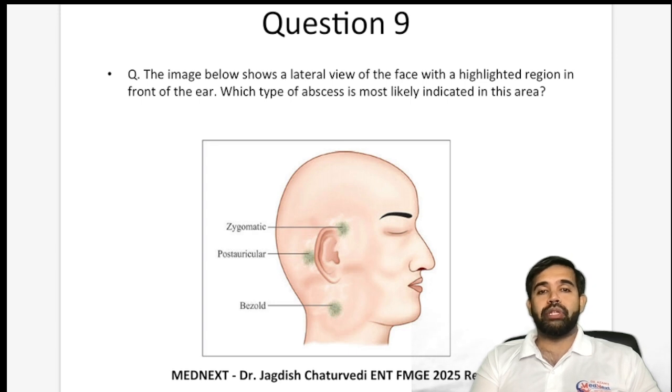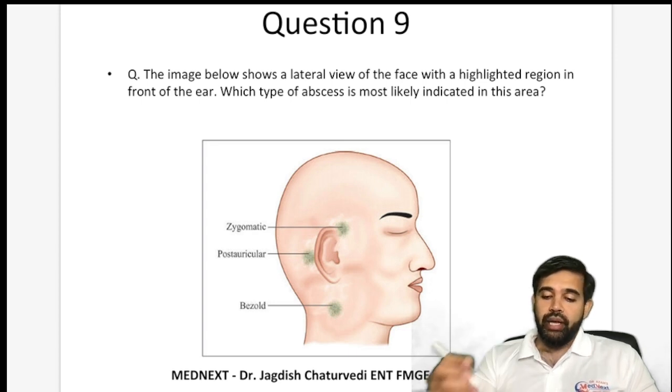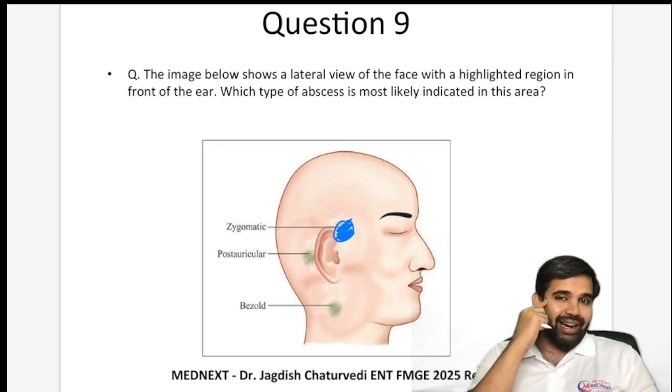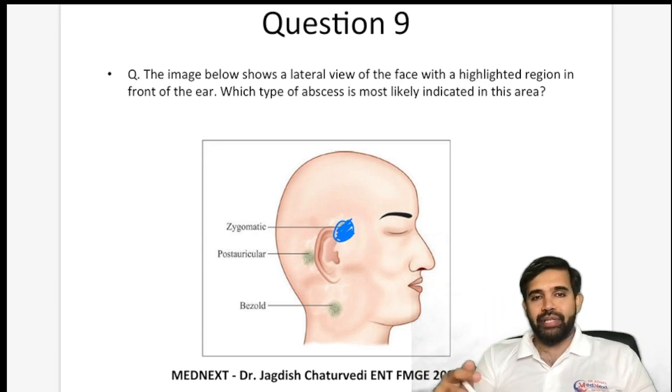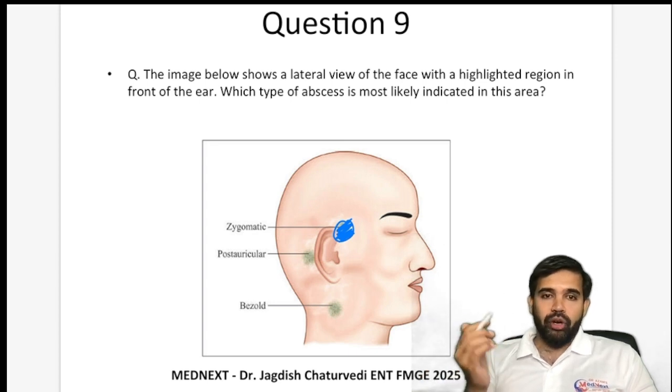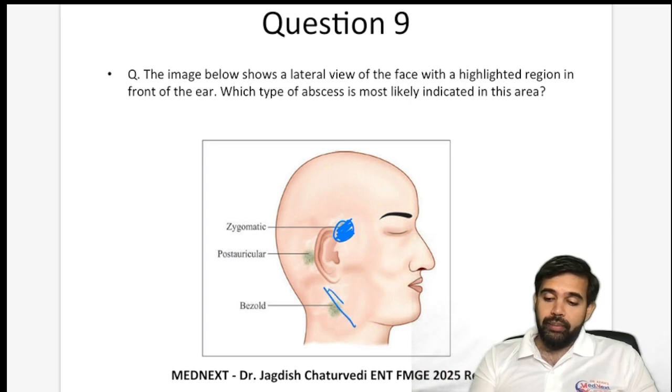The image below shows a lateral view of the face with a highlighted region in front of the ear. So the front of the ear is the area which has been highlighted, which is along the zygomatic arch. So it is zygomatic abscess. Even if you don't read, you can just use your logic and you can answer this. Post auricular will be behind. Bezold's is along the sternocleidomastoid muscle.